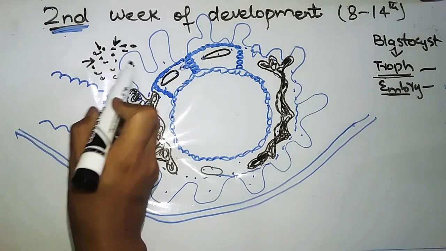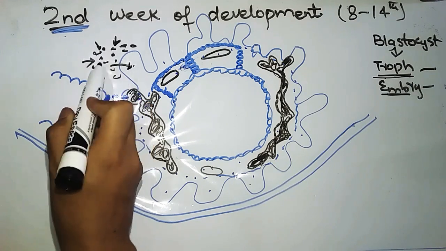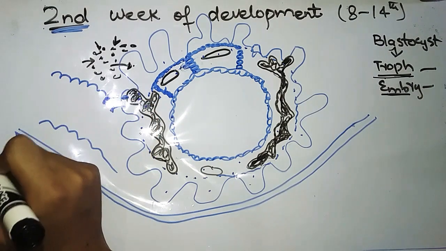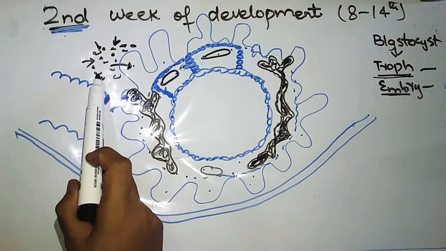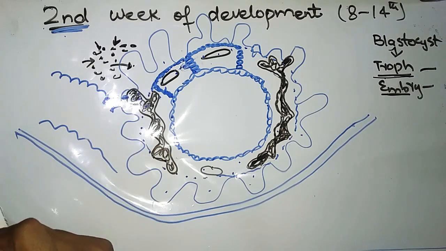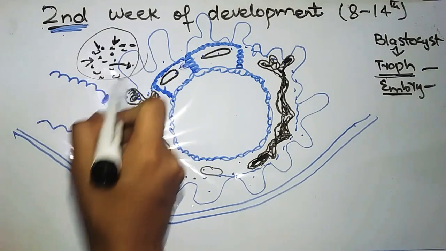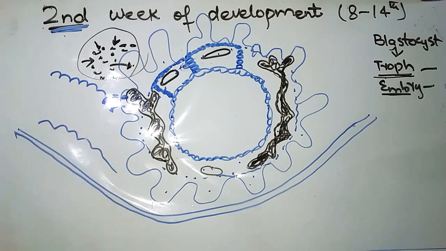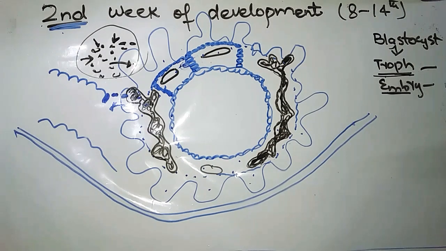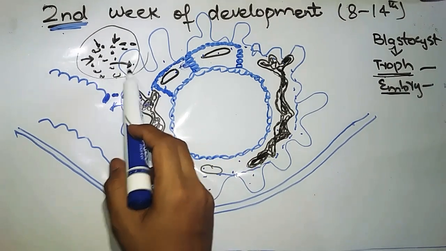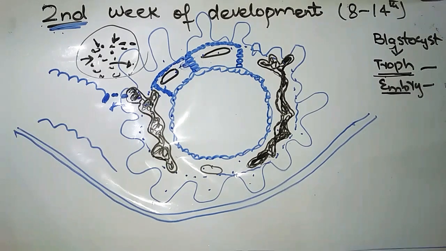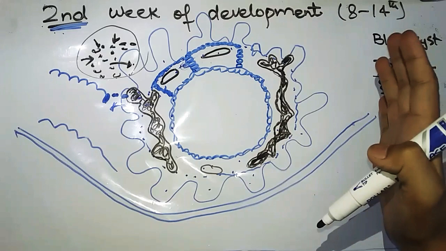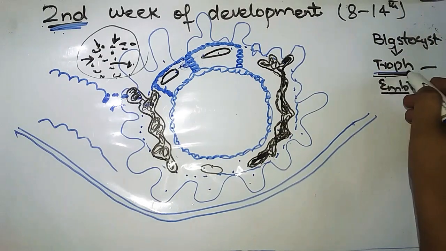And then the syncytiotrophoblast will engulf these cells and use them as a source of nutrition. This whole process is called decidual reaction. This decidual reaction takes place in the second week. This was all about the changes occurring in the trophoblast.